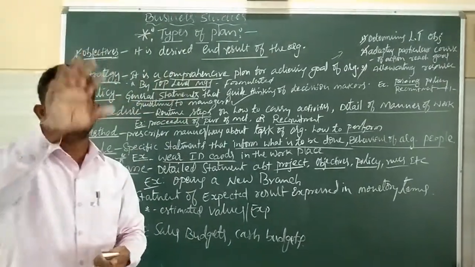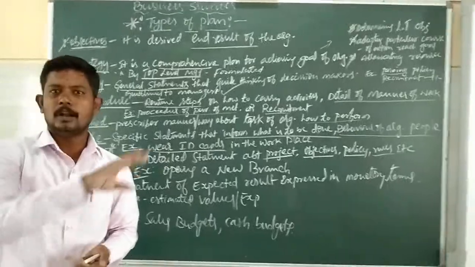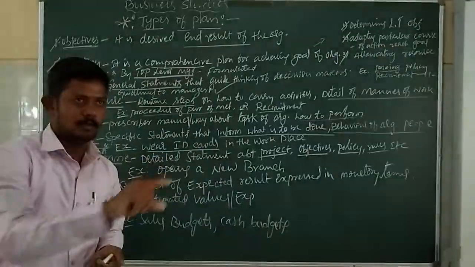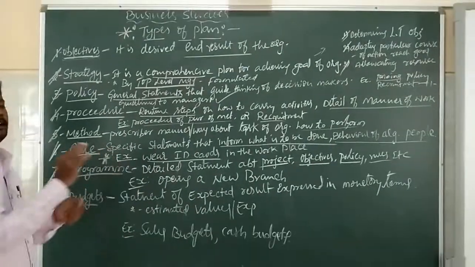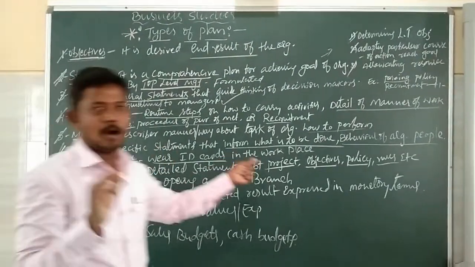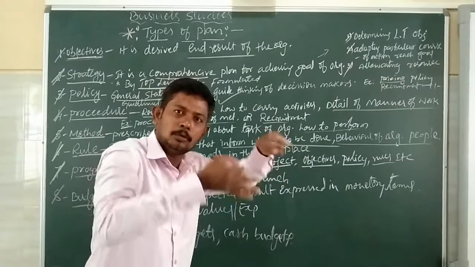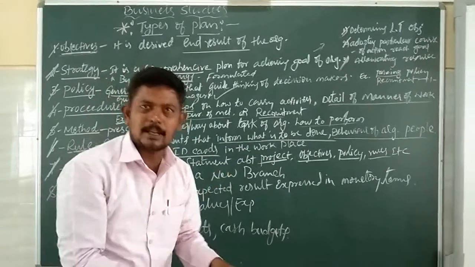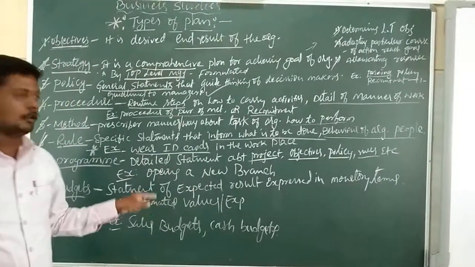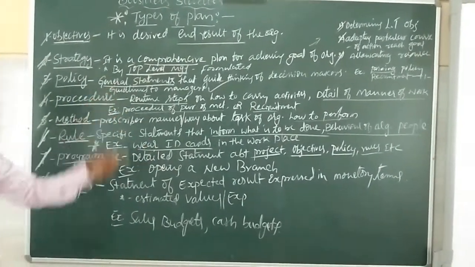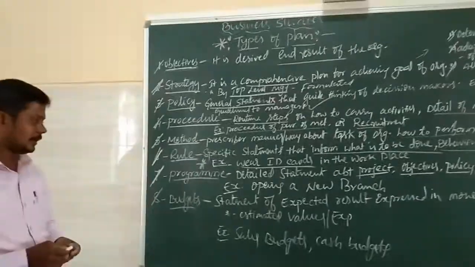First prayer, lighting the lamp, welcome speech, like that. So it indicates a detailed statement about the project: how to perform, how to take the steps, how to carry out the activities. For example, at the time of opening a new branch, what kind of programs will be carried out.